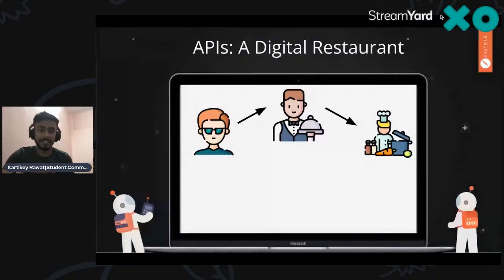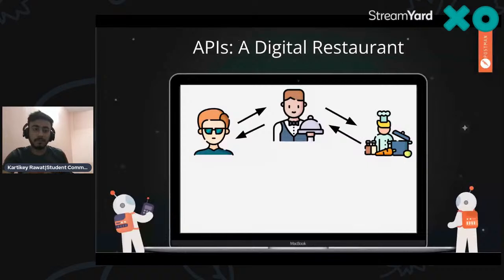So what will the waiter do? The waiter will go to the chef of this restaurant and ask whether the material, or the ingredients, of the pav bhaji is present or not. Then the chef goes to the waiter again and says, yeah, it's present, so I can make the pav bhaji. After that, the waiter comes back to me and says, yeah, pav bhaji is there. You just wait for 15 minutes, I will get it to you. So here the waiter is an API.